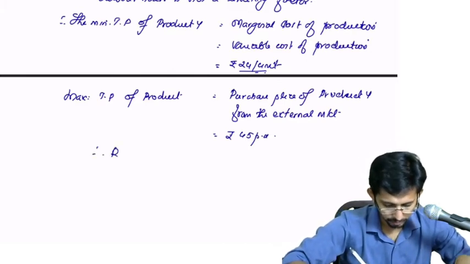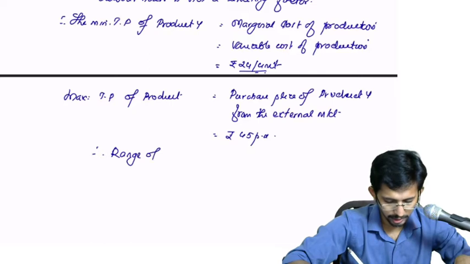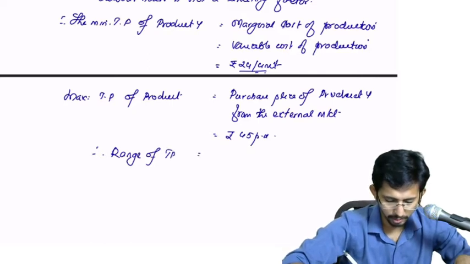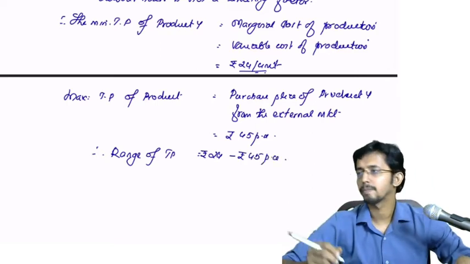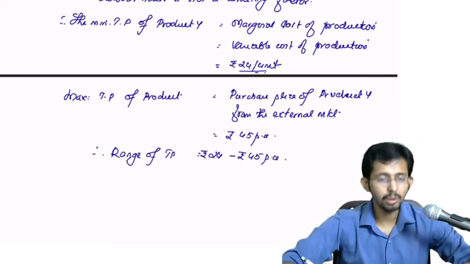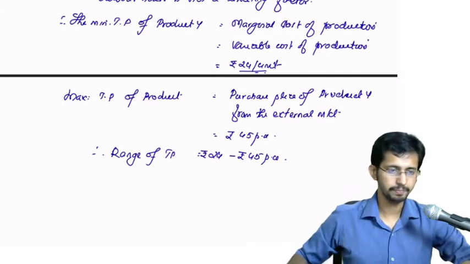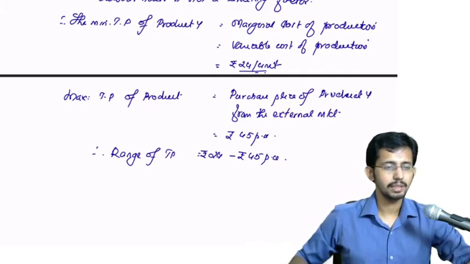Therefore, the range of TP is rupees 24 to rupees 45 per unit. Is it clear?